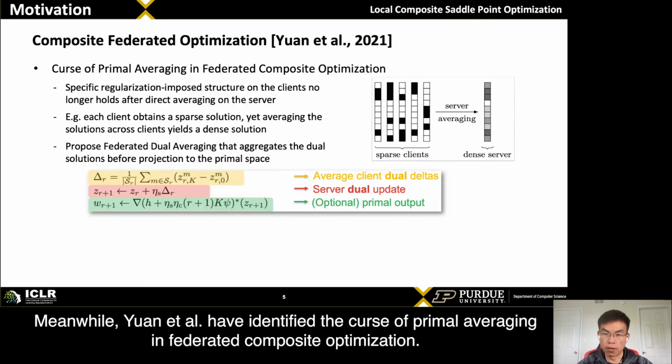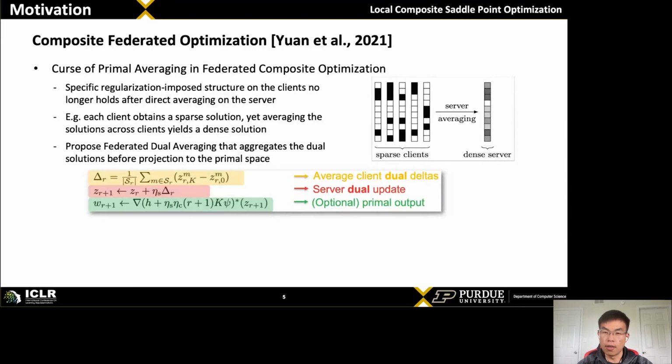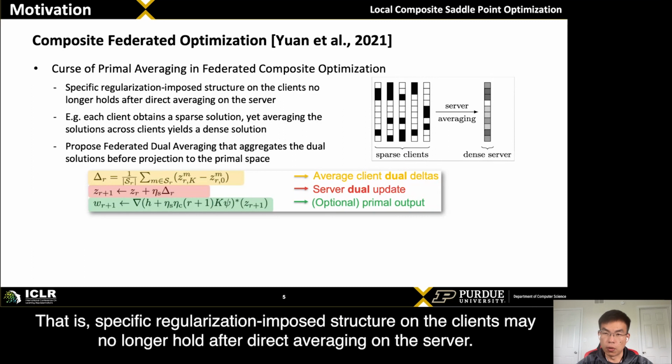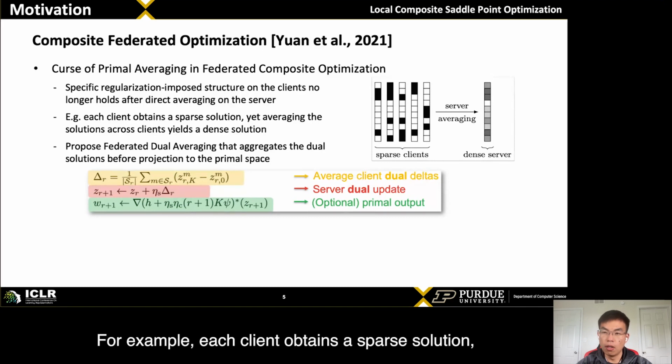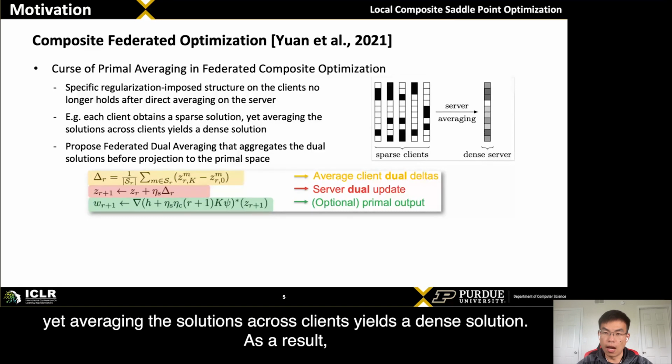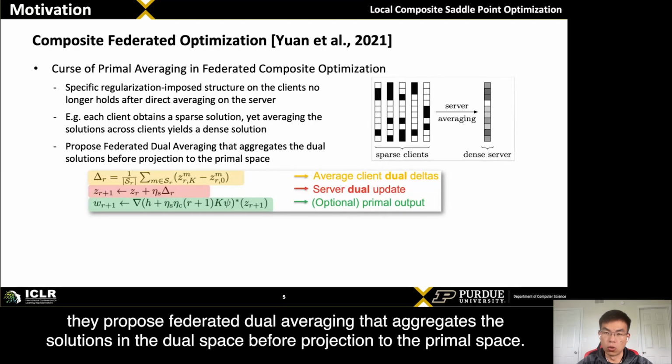have identified the curse of primal averaging in federated composite optimization. That is, specific regularization imposed structure on the clients may no longer hold after direct averaging on the server. For example, each client obtains a sparse solution, yet averaging the solutions across clients yields a dense solution. As a result, they propose federated dual averaging that aggregates the solutions in the dual space before projection to the primal space.